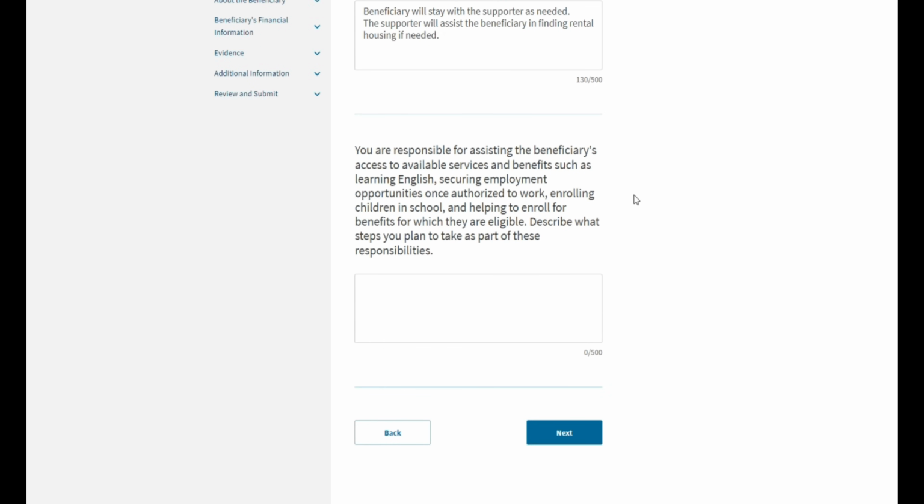And finally, you are responsible to assist the beneficiary in finding services, benefits, employment opportunities, schooling. So here you can describe some of the plans that you can take in helping the beneficiary with these. So for instance, we can write something along the lines of the supporter will help beneficiary in finding and applying for jobs, benefits, and schooling if needed, and supporter will assist beneficiary in completing paperwork, applications, and translations if needed.